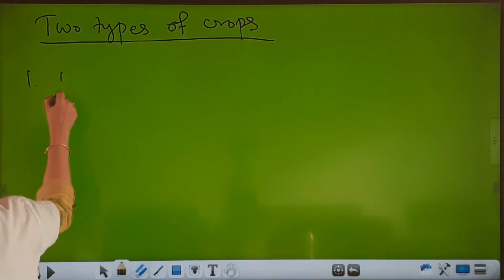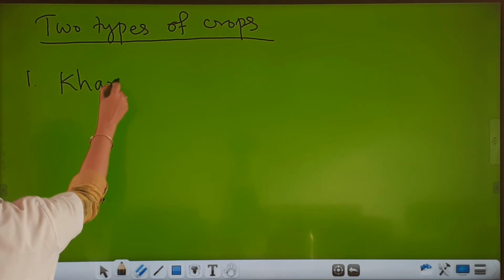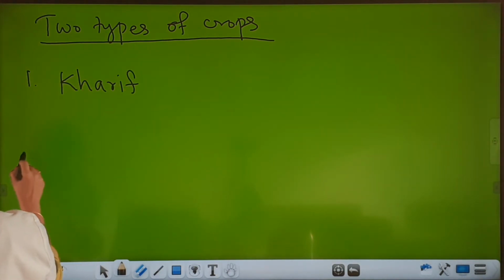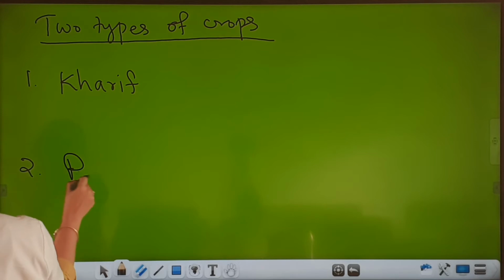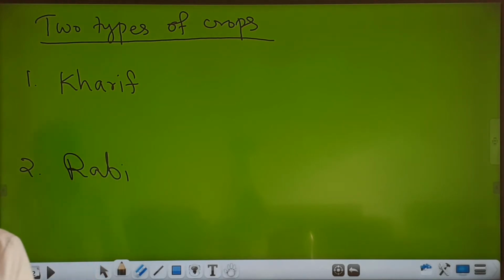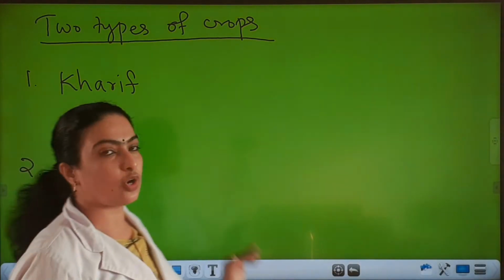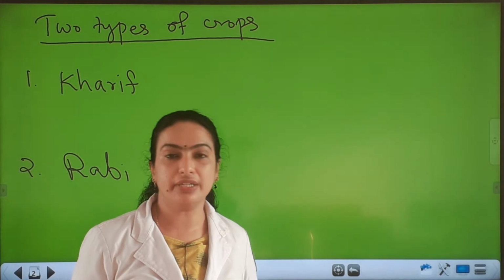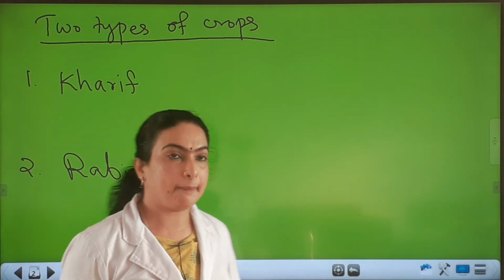The first one is kharif crop, and the second one is rabi crop. These are the two types of crops mostly cultivated in our country based on season.